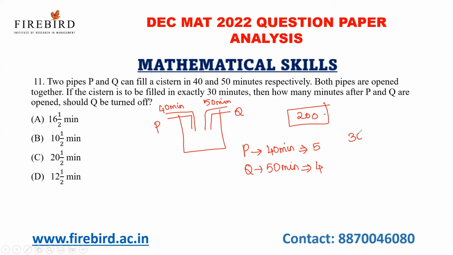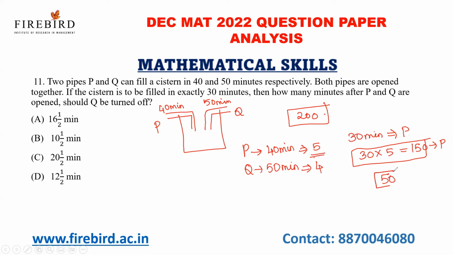So the whole 30 minutes, the pipe P has opened. And for 1 minute, the work of P is 5 parts. So 30 into 5, 150 parts of the tank will be filled by P. And remaining is 50 parts of the tank.